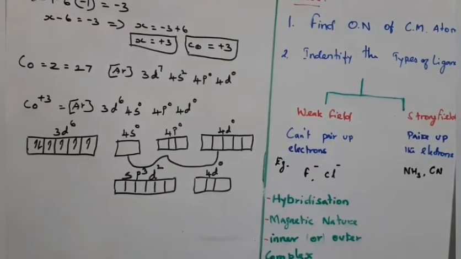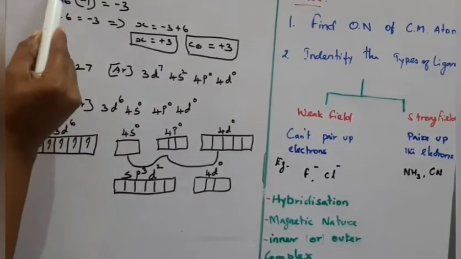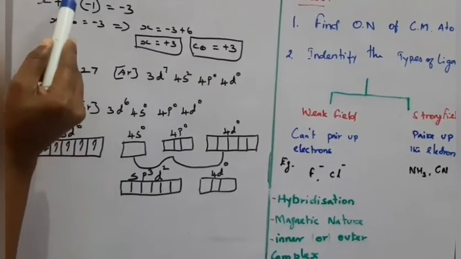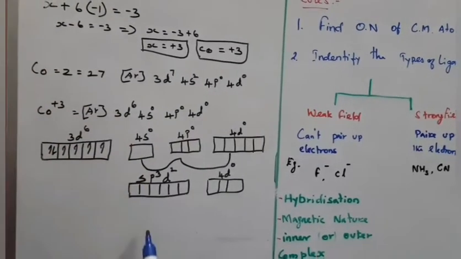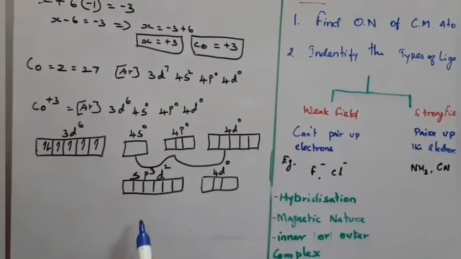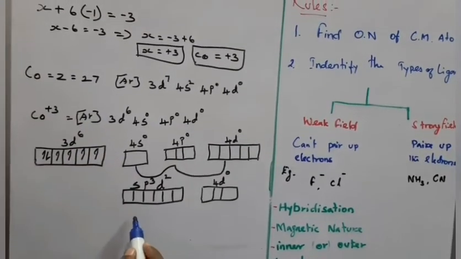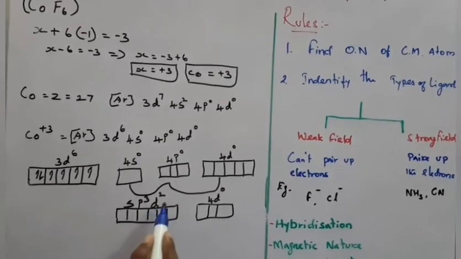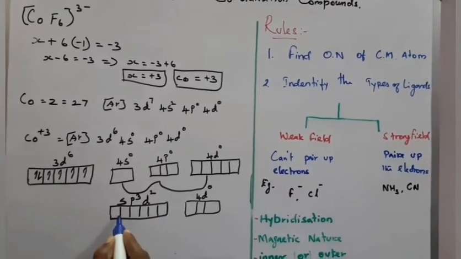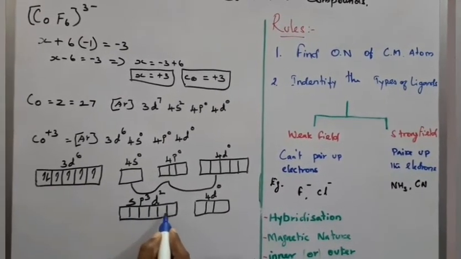You see that here 6 fluoride ions donate a pair of electrons to these empty orbitals. As a result, in the formation of CoF6, sp3d2 hybridization forms.